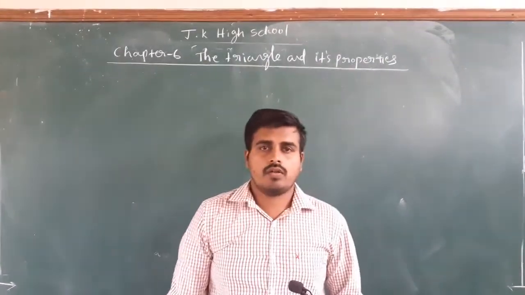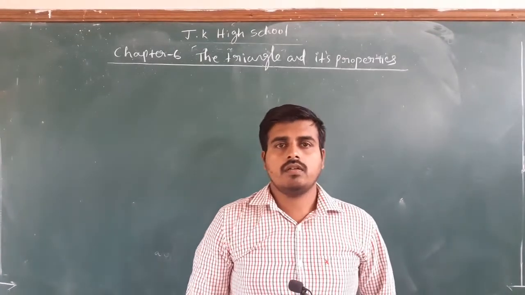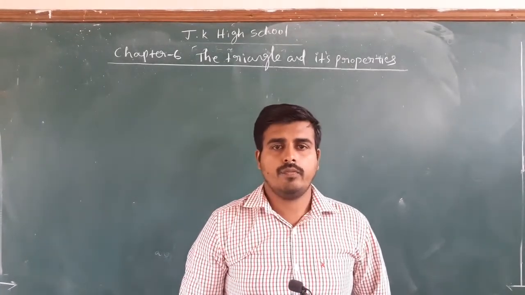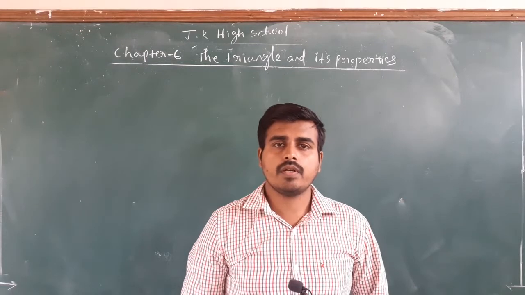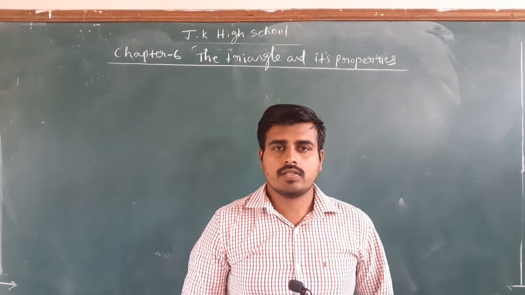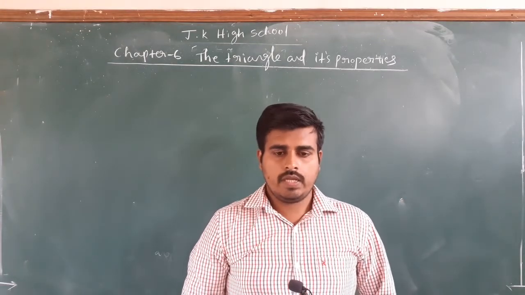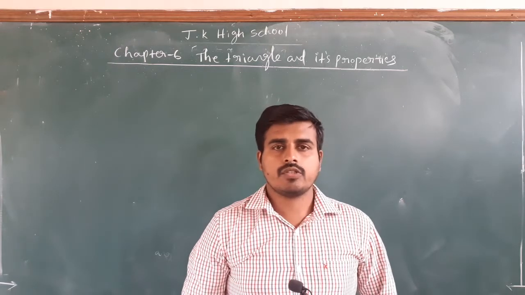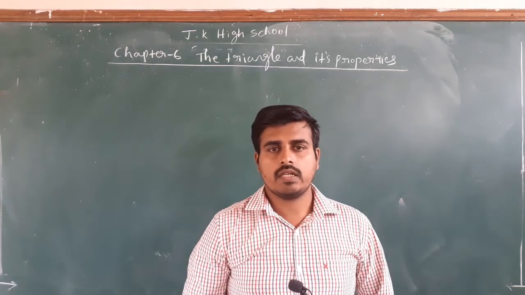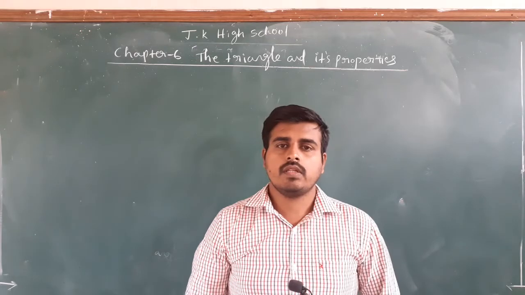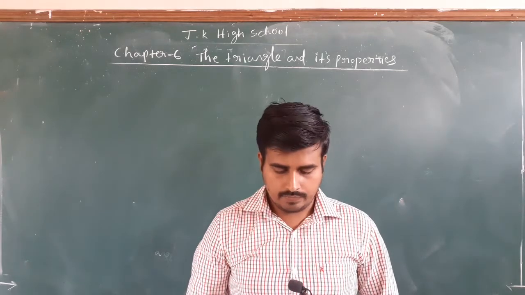As you are very well aware of the meaning of angle, an angle is formed whenever two lines intersect. And there are different kinds of angles: acute angle, obtuse angle, right angle, then complete angle, reflex angle.